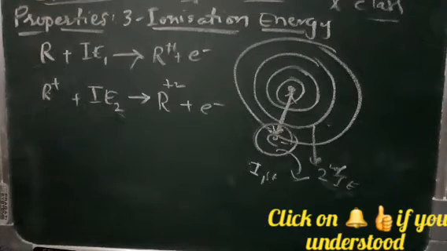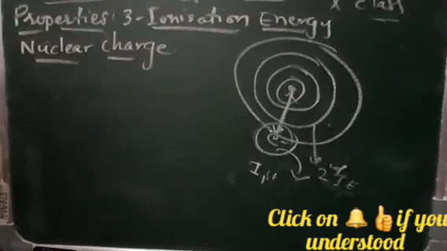Now here, ionization energy depends on a few factors. What are those? It depends on the nuclear charge, the screening effect, or you can even say shielding effect, then the penetration power of the orbitals, then a stable configuration. If it has a stable configuration, then also it has to face the problem. Then it depends upon the atomic radius of the element. The more the nuclear charge, the more the ionization energy.